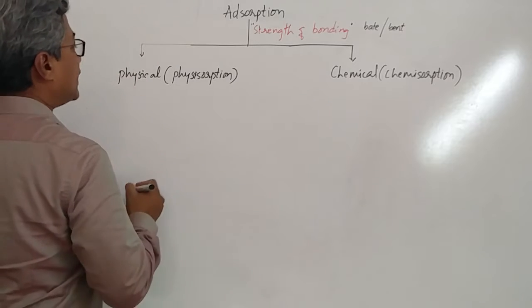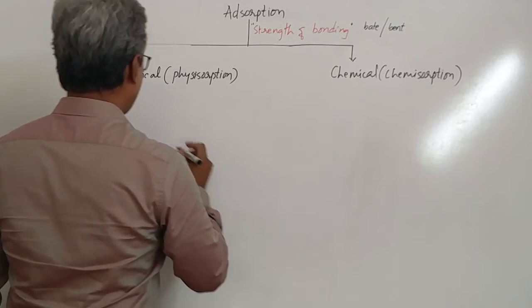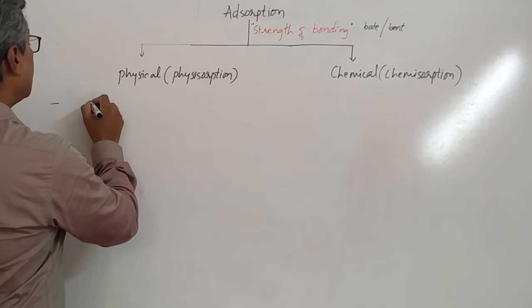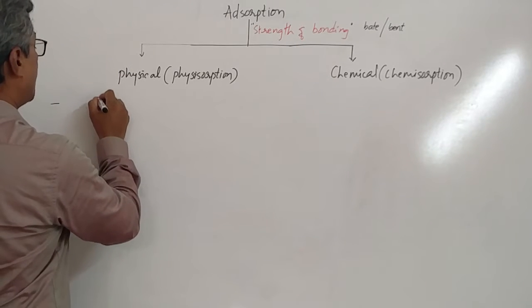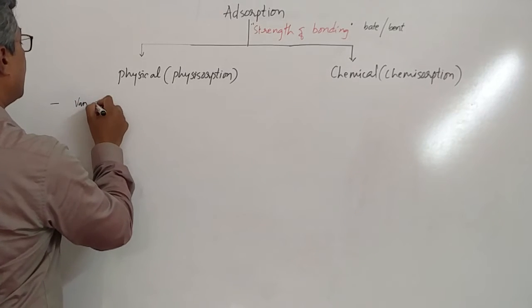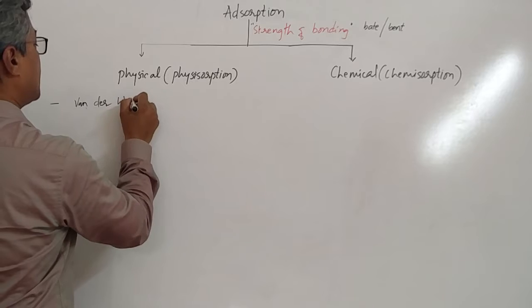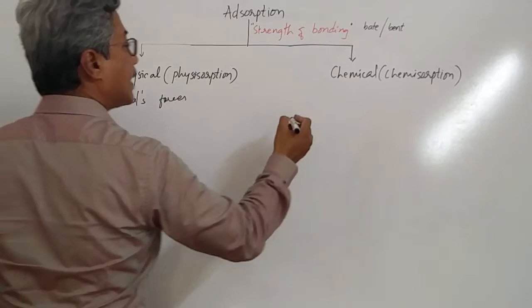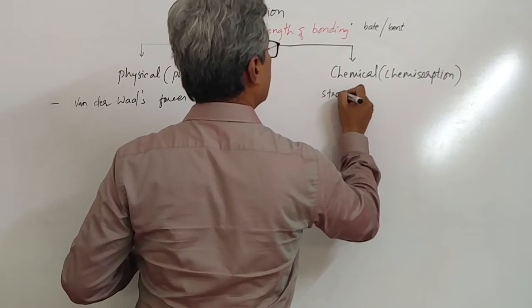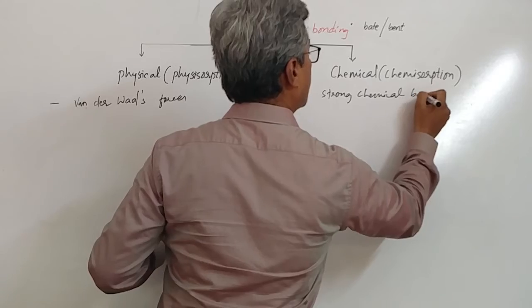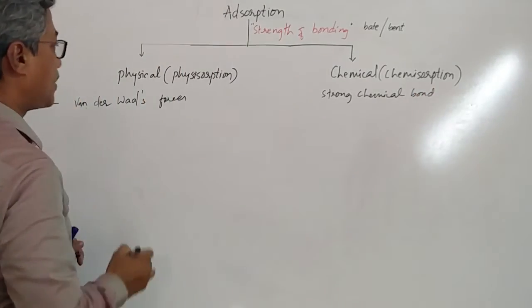Well, here in physical adsorption, the bonding between the adsorbate and adsorbent is just weak van der Waals forces. Whereas in this case, a strong chemical bond occurs. Clear, students?